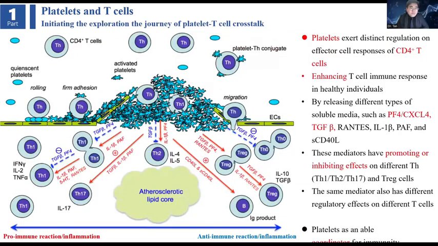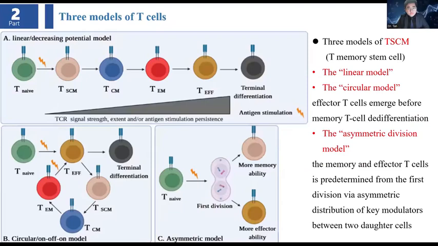Now at Karolinska, we built some models. We know platelets exert distinct regulation on effector cell responses of CD4 T cells, enhancing T cell immune response in healthy individuals by releasing different types of soluble mediators, such as PF4, TGF-beta, etc. These mediators have promoting or inhibiting effects on different kinds of T cells. So the platelet is an immune coordinator.